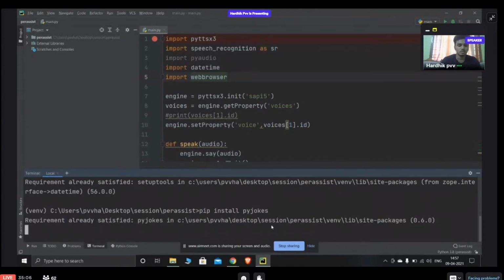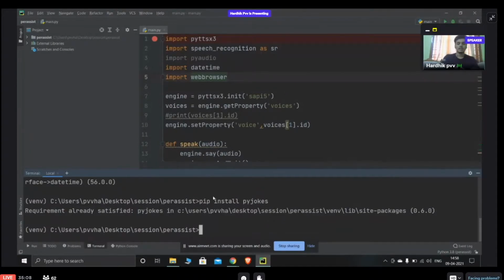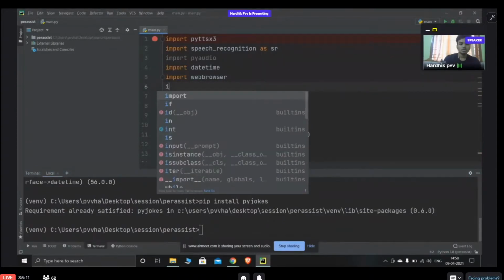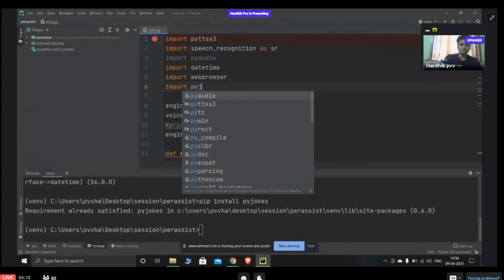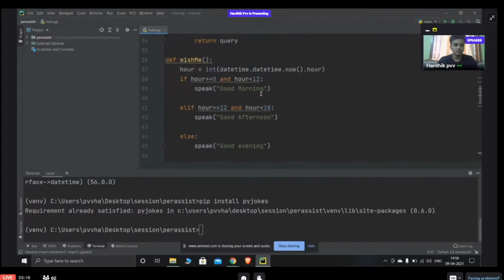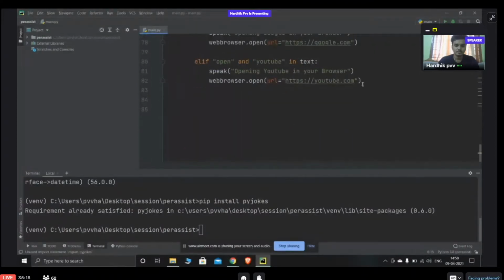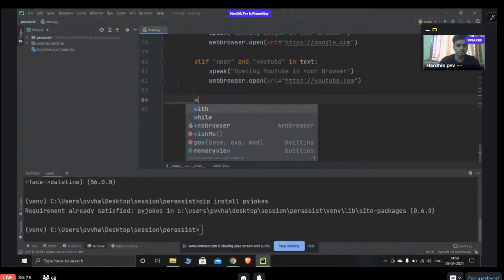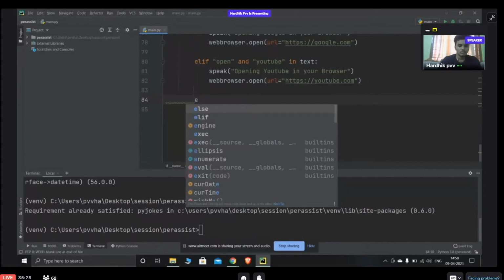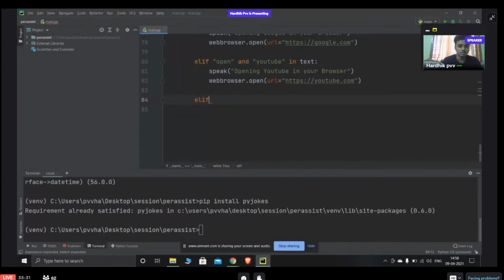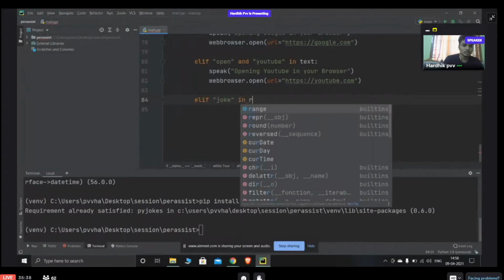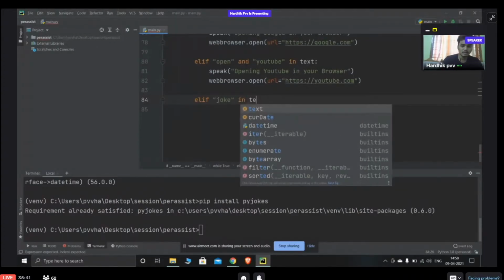pyjokes. You can see the requirement is already satisfied for me. So now what I do is import pyjokes. I imported the pyjokes module, and now if joke, if my text contains joke, then it needs to tell me a joke.